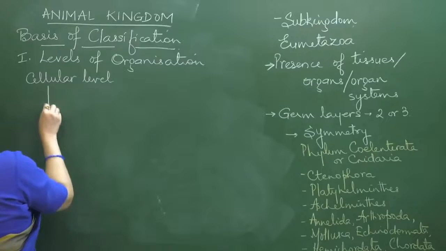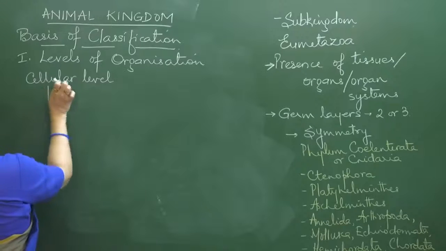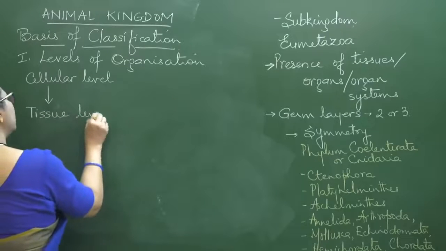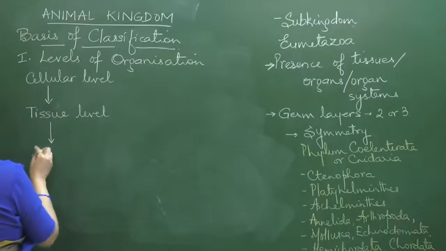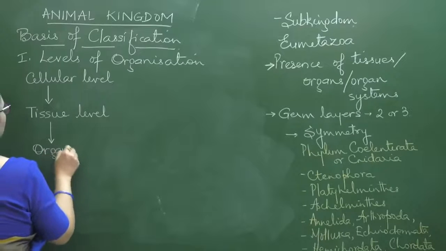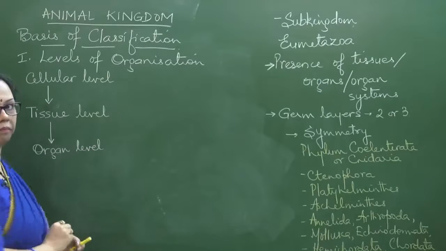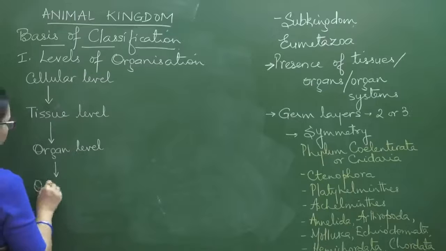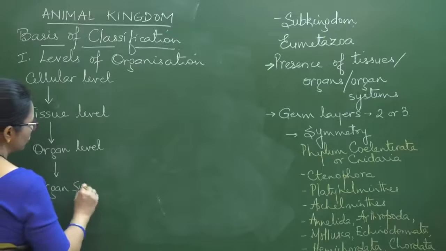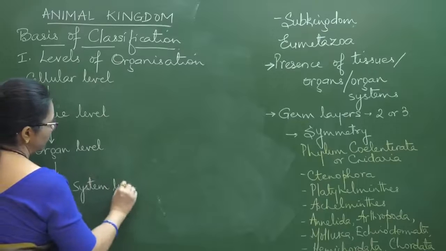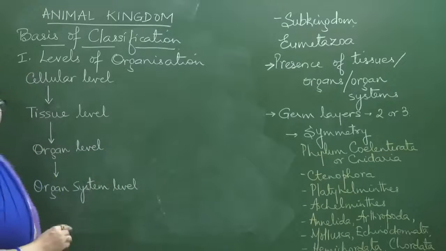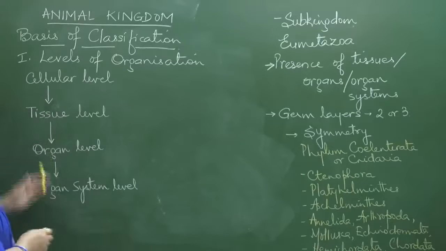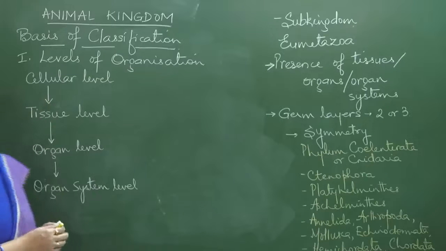Then these cells group together to form tissues. So next would be the tissue level. Then from tissues there will be formation of organs. So organ level, right? Organ level. And then finally when the organs group together to form organ systems, so this is organ system level. Okay.